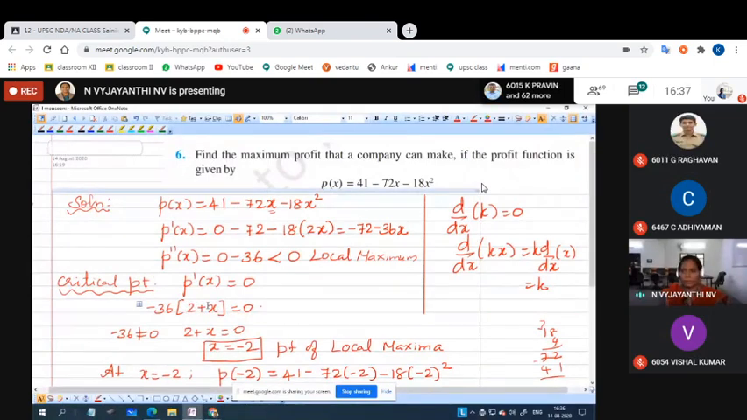So I hope you cannot save this. Let it be here. Second derivative is maxima minima.